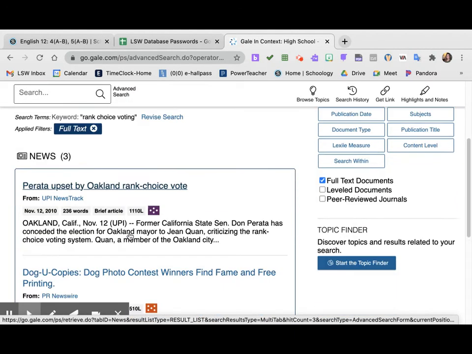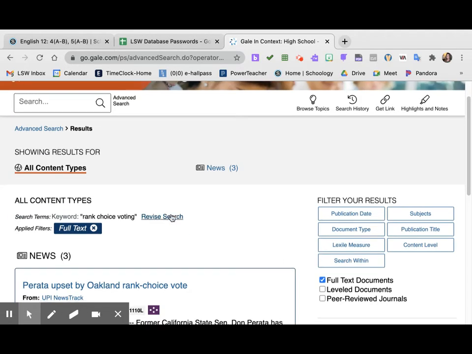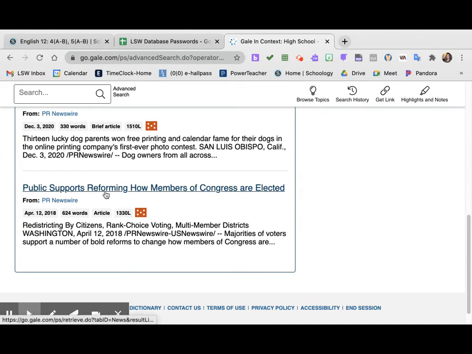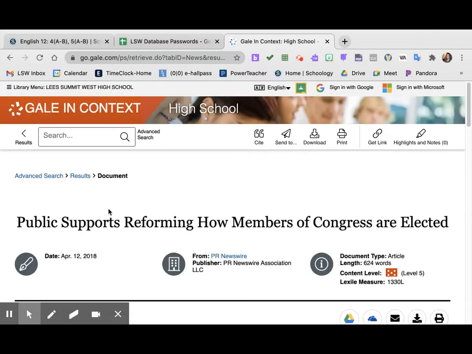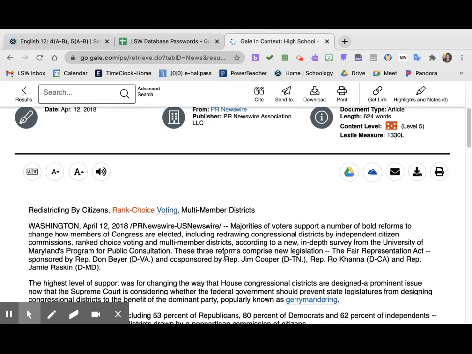Oakland ranked choice. Okay, so there's something. These are news articles here. And then public support reforming how members of Congress are elected. Okay, so this is from PR Newswire. This says the public supports reforming how members of Congress are elected. So this might be a topic that I'm interested in.